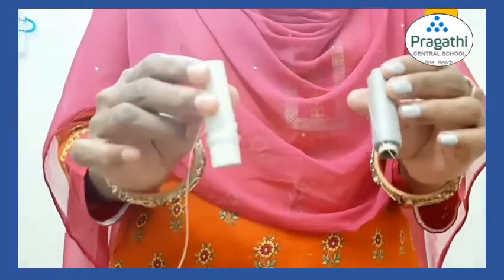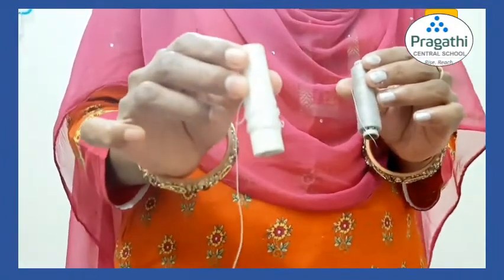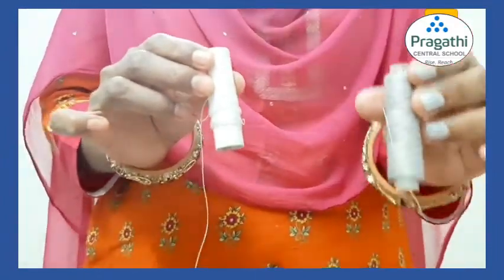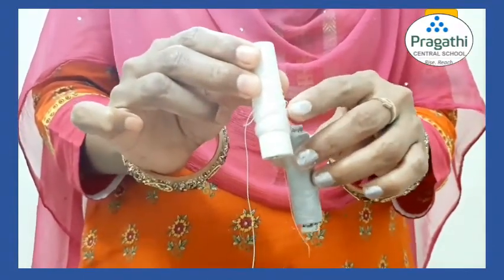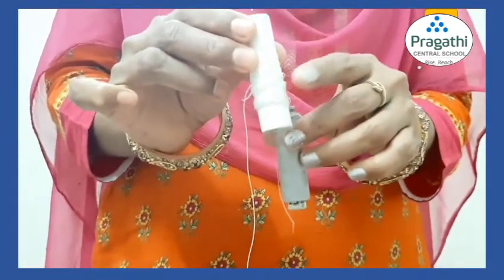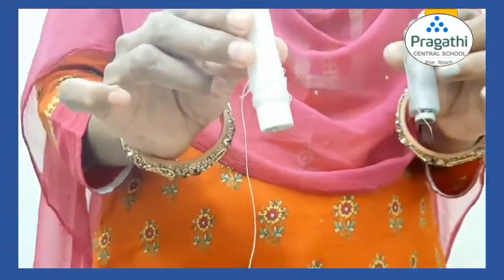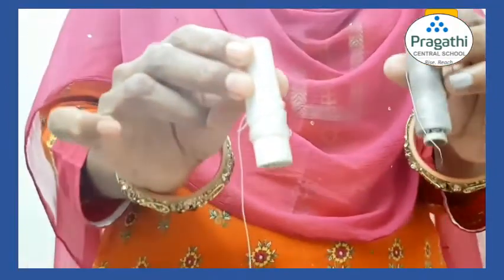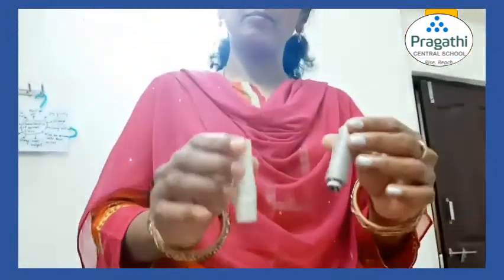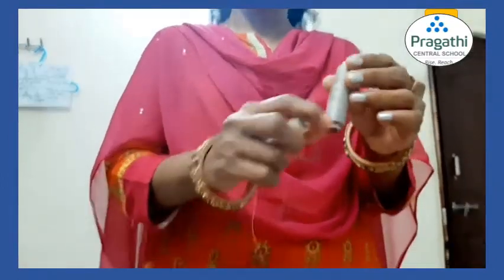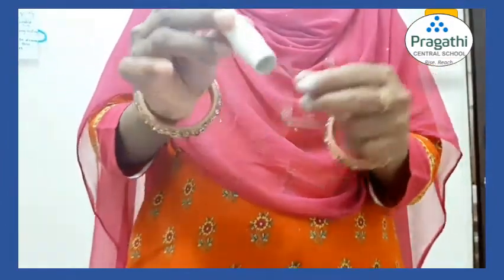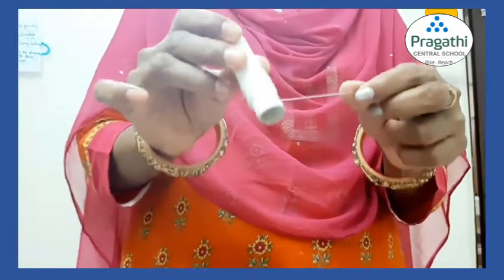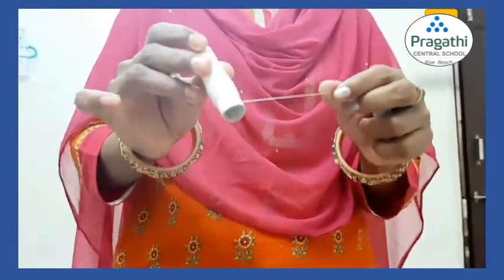Children, now you see I have 2 threads. This one is a synthetic thread, whereas this one is a natural thread, a cotton thread. If you observe very closely, this has shine. I explained that synthetic fibers have more tensile strength. I will tell you what tensile strength means. Imagine you have some weight and you hang the weight using both the threads. If you use the cotton thread, it may break because it may not carry that load. But if you use this thread, it will not break, so it may carry the load. I am not going to explain about carrying weight, but I will explain which one is stronger.